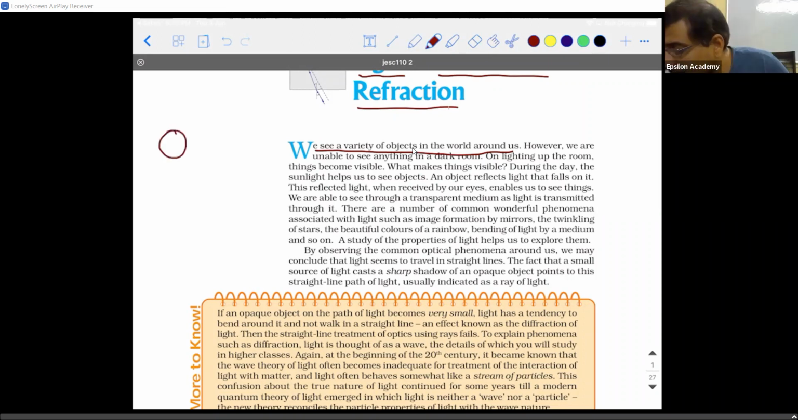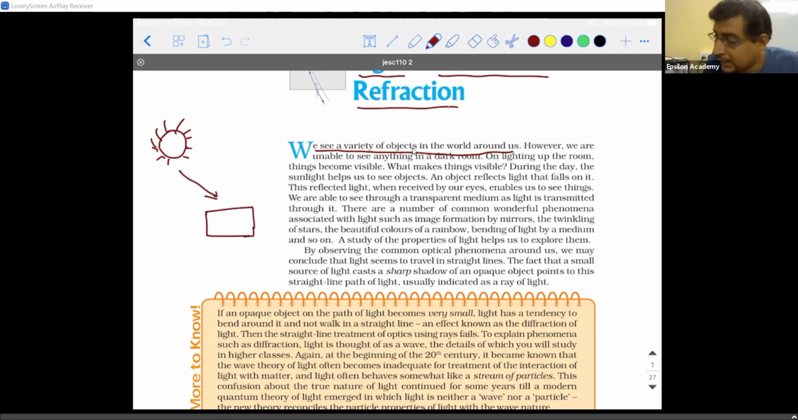You have the sun here, and you have an object which you are able to see. The rays from the sun fall on that object and get reflected back towards your eyes, so that you are able to see a particular object and the color associated with it.